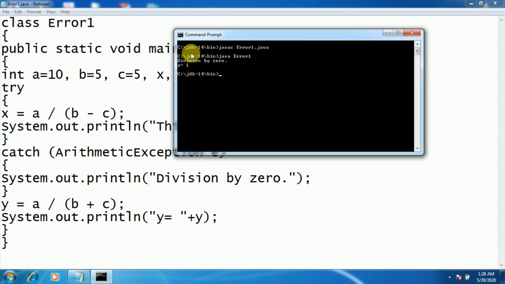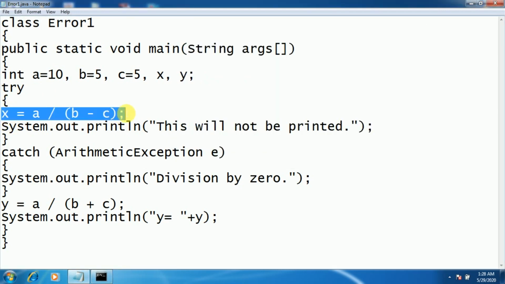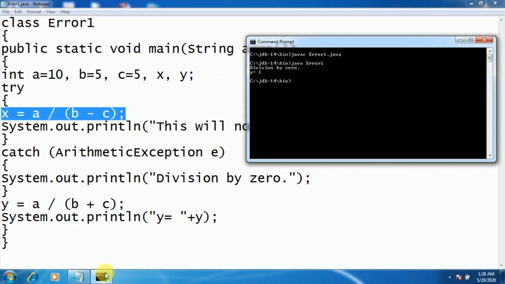Now if you see, this statement x is equal to a divided by b minus c has thrown the exception which is caught by this arithmetic exception, and it has displayed a message, division by 0. Then after that y is equal to a divided by b plus c, so 10 divided by 10, so the value is 1, so it has shown you the value of y as 1.